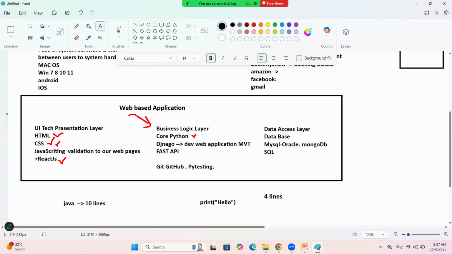In OOPS, we can focus on class, object, inheritance, encapsulation, abstraction, multi-threading. Next, we can focus on database topics, which are SQL. Once SQL is completed, slowly we'll start Django. This is for developing web-based applications. The next is FastAPI. Nowadays compared to that, what is Django for? Django is for developing simple web applications, like a dashboard application.